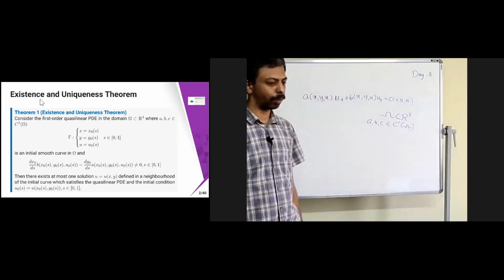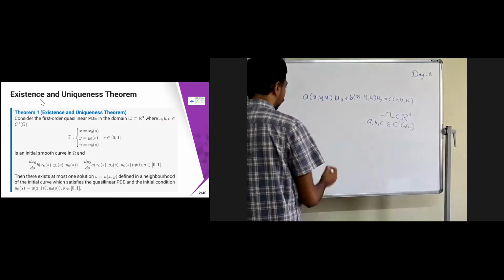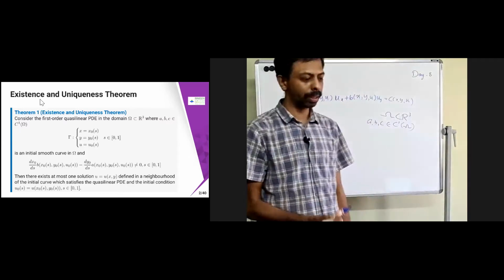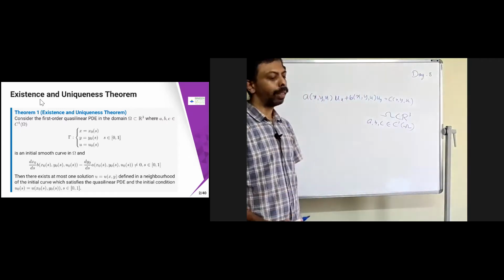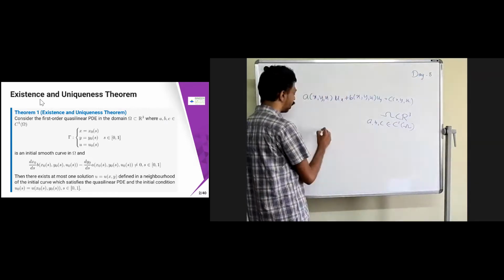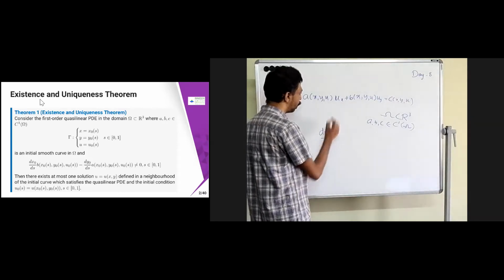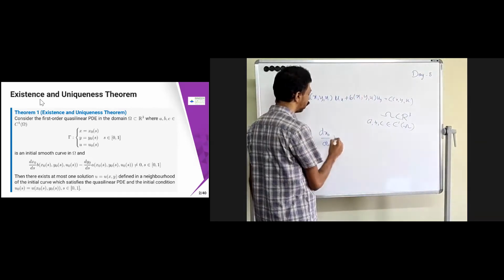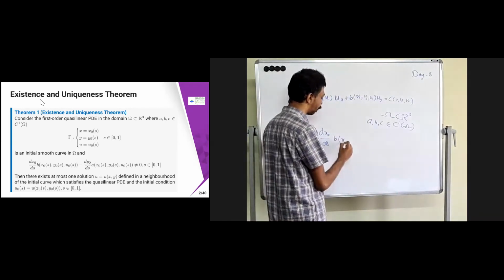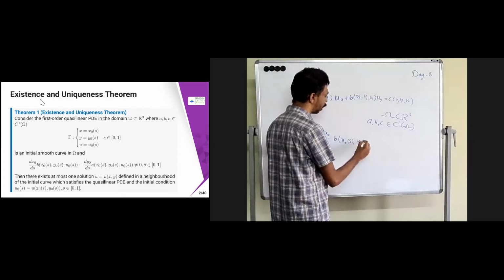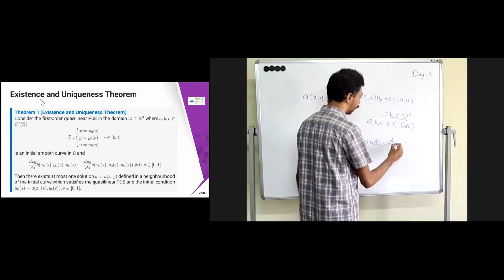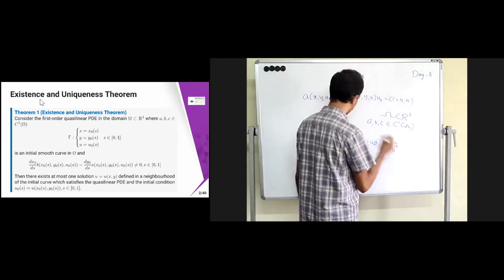That initial data is a curve Γ, given by x = x₀(s), y = y₀(s), and u = u₀(s). An initial smooth curve is given. Then the condition is that dx₀/ds times the coefficient B(x₀(s), y₀(s), u₀(s)) minus dy₀/ds